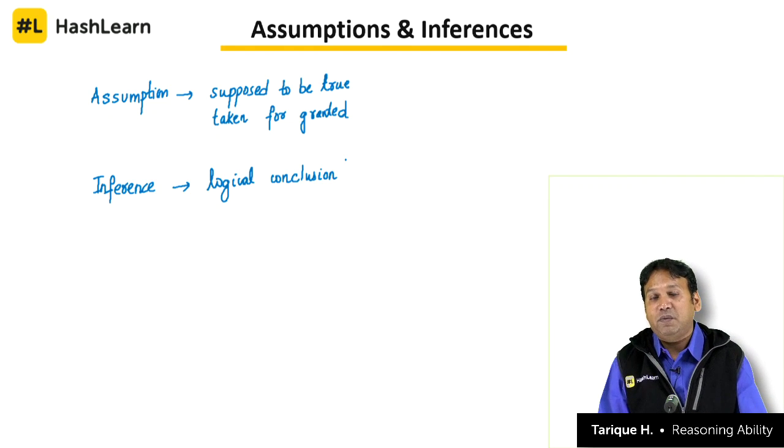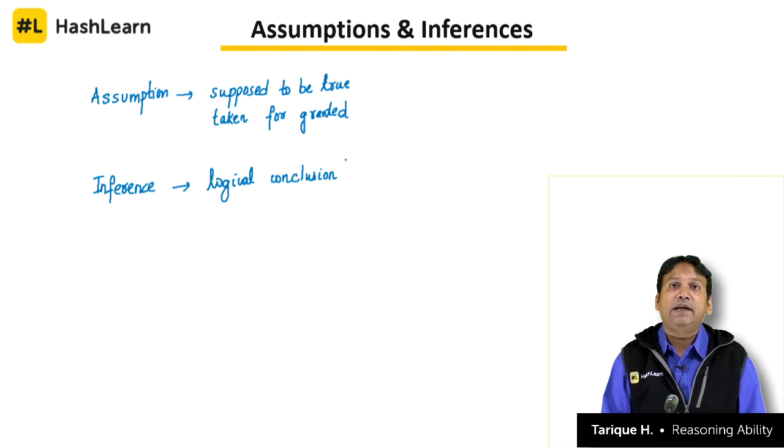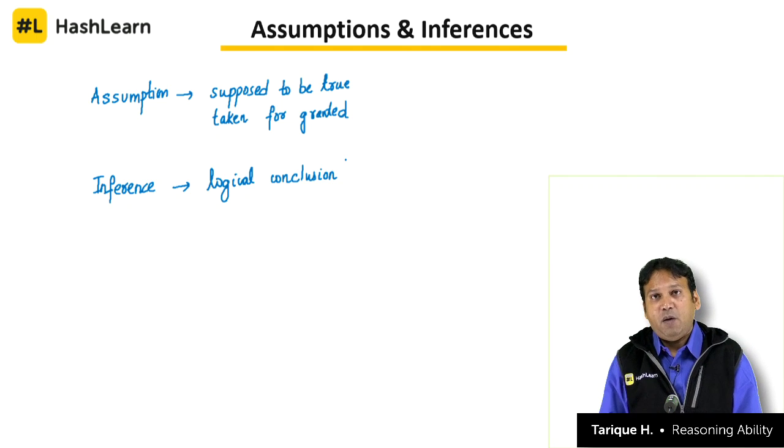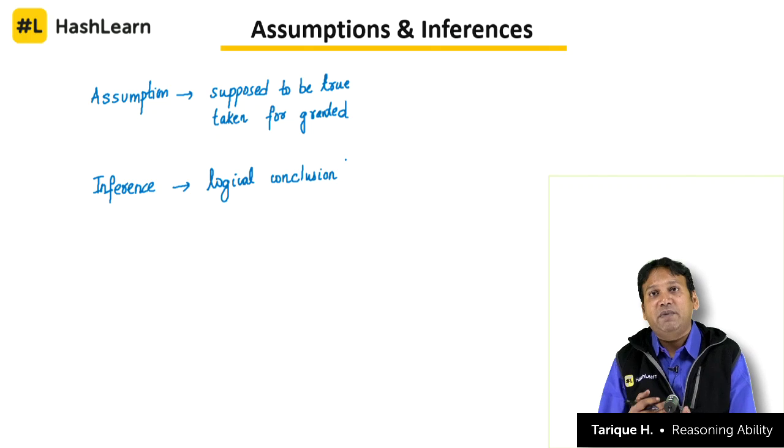So based on what you know, you are making a conclusion about what you don't know. That means on Wednesday how much time it will take. So you infer, based on the information that you have, that on Wednesday also it will take 1 hour, and your inference about the time that you are going to take on Wednesday is based on certain assumptions.